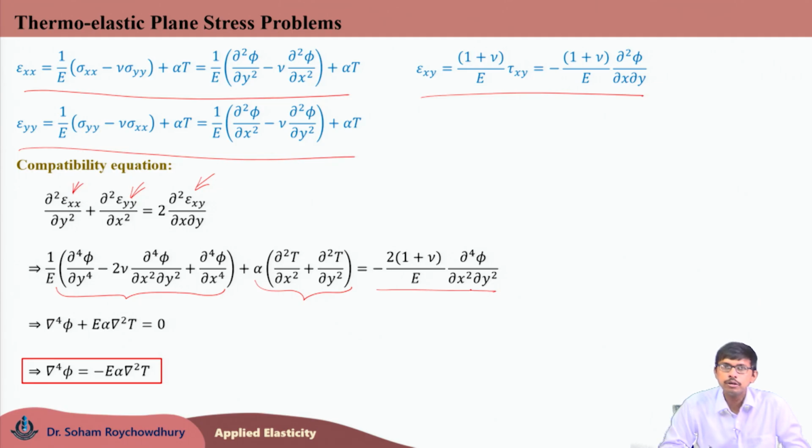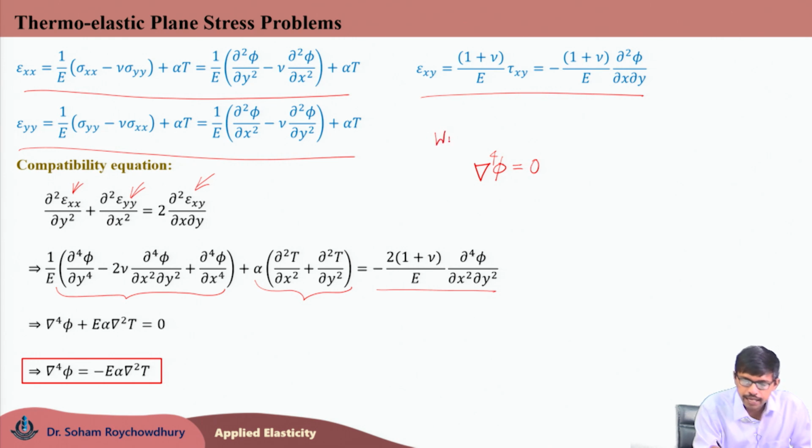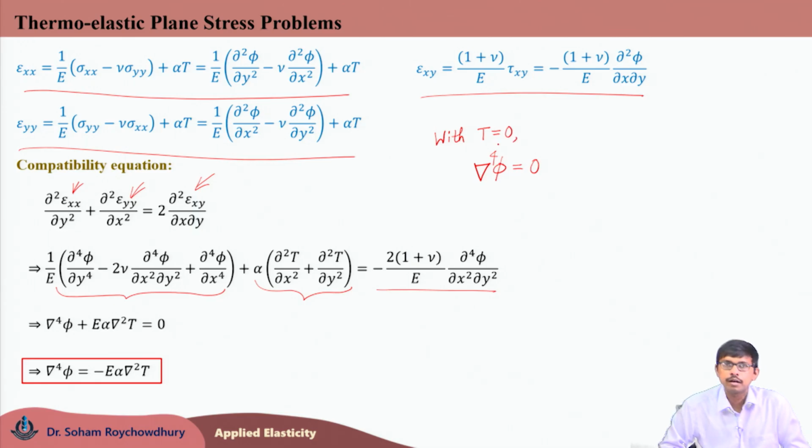If you recall, for a purely mechanical 2D plane stress problem, our Airy stress function should just satisfy del 4 phi equals 0. Now, from this equation, if we want to go back to the purely mechanical problem, then we must force T equals 0. If there is no change in temperature, with T equals 0, this governing equation for the thermoelastic plane stress problem would reduce to the governing equation of the purely mechanical plane stress problem, where phi has to be just biharmonic.